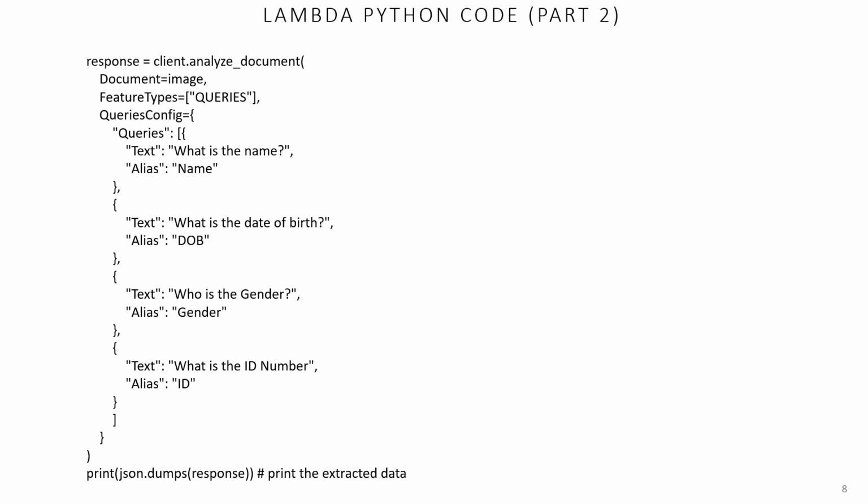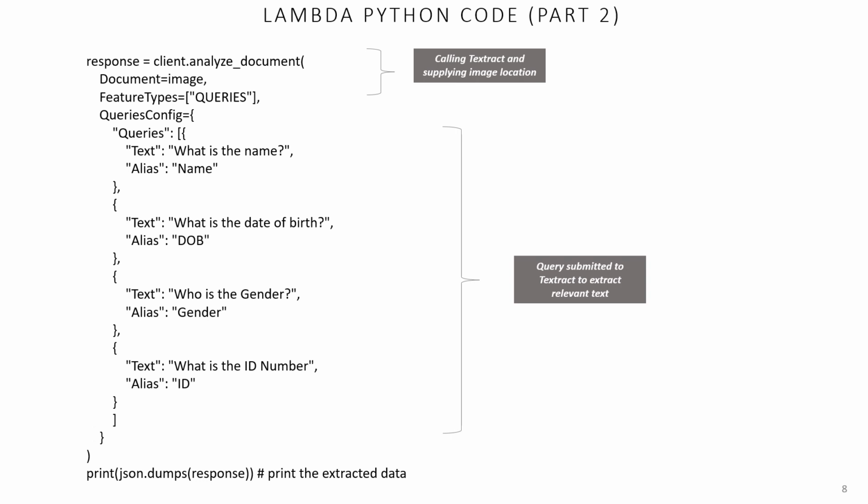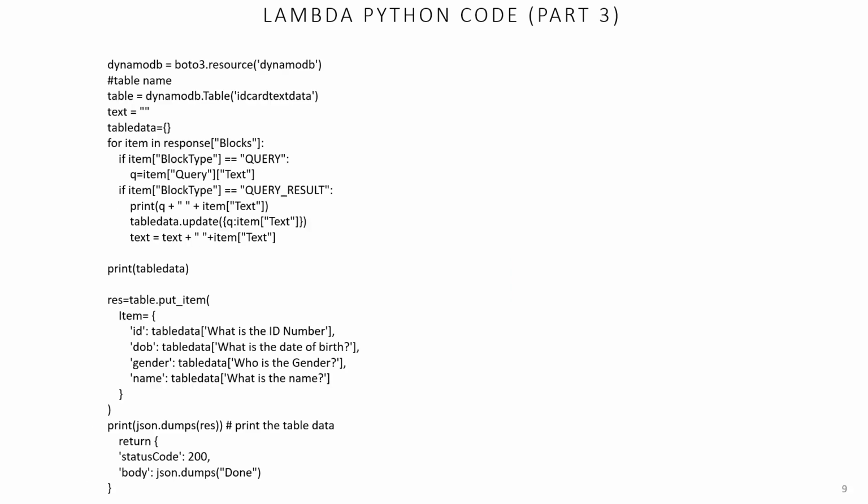In the second part of the code, the analyze document function of Textract is called with the image location and the queries for which data is to be extracted. The response is captured in the response variable, which will be used later.